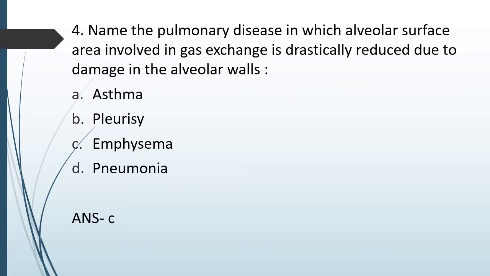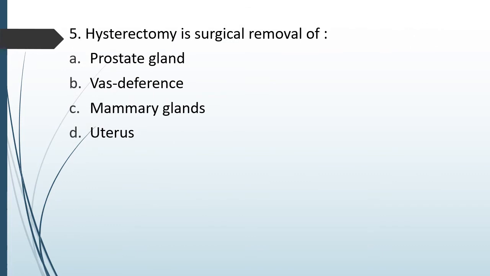Correct, smoking. Question number 70. Hysterectomy is surgical removal of: prostate gland, vas deferens, mammary gland, or uterus. Hysterectomy, surgical removal of. The correct answer is option D, uterus.